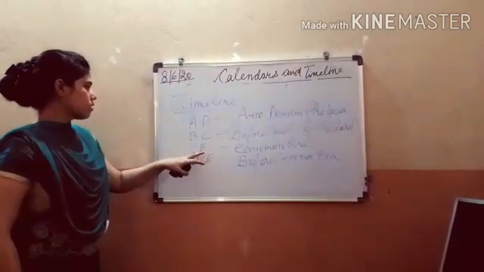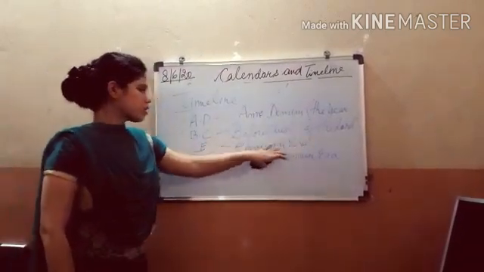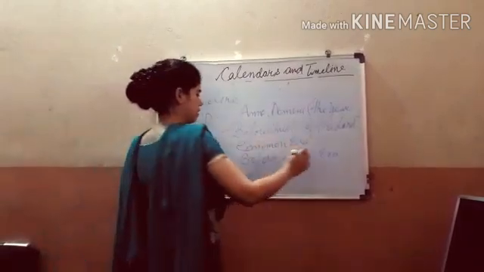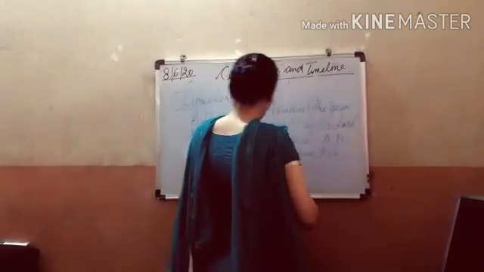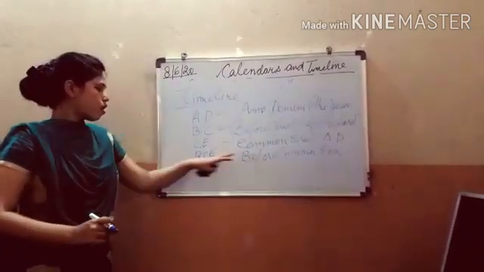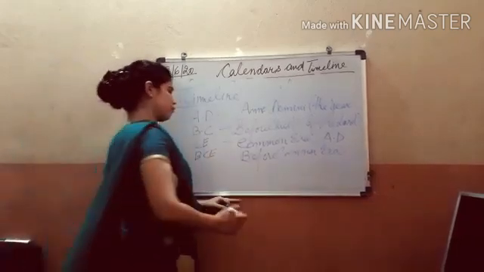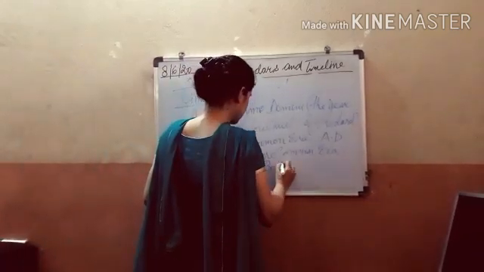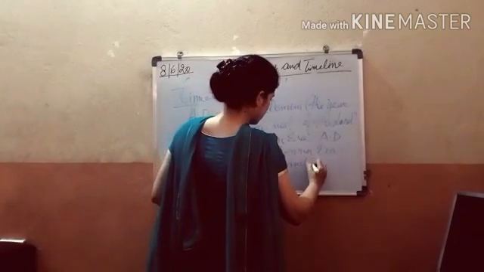Okay, so Common Era is alternatively used in the place of AD, that is Anno Domini, and Before Common Era is alternatively used in the place of BC, that is Before Christ.